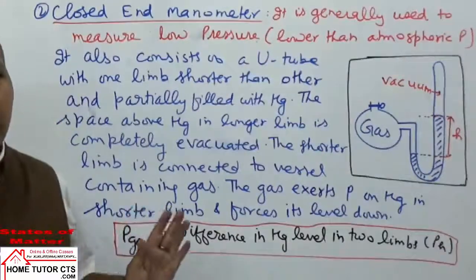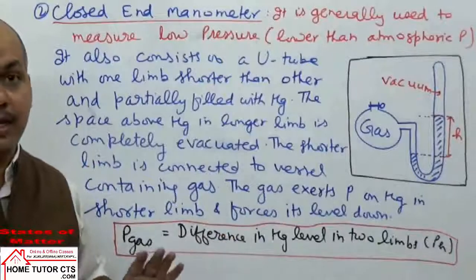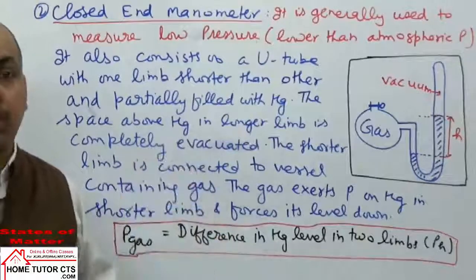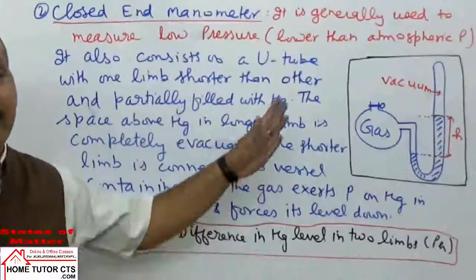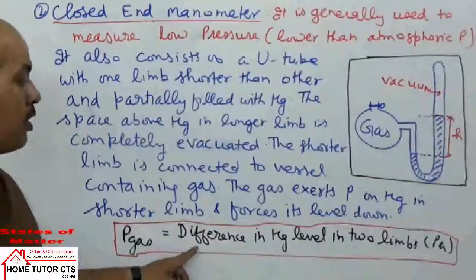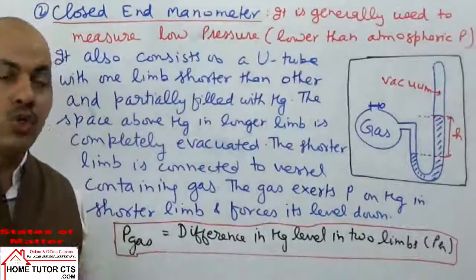So in this case, there is no question of pressure of atmosphere like the previous case. Whatever is the level difference, it is only because of the pressure of the gas in the vessel. So in this case, pressure of the gas is simply the difference in mercury level in two limbs.